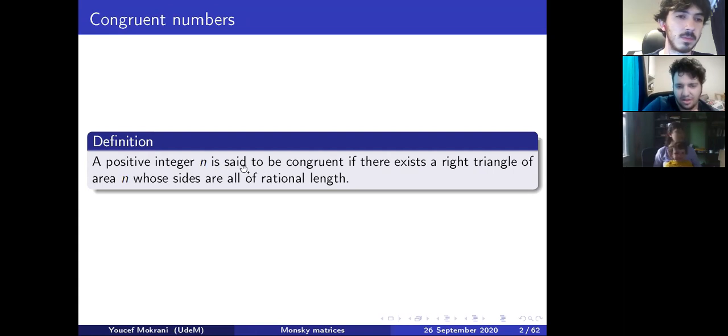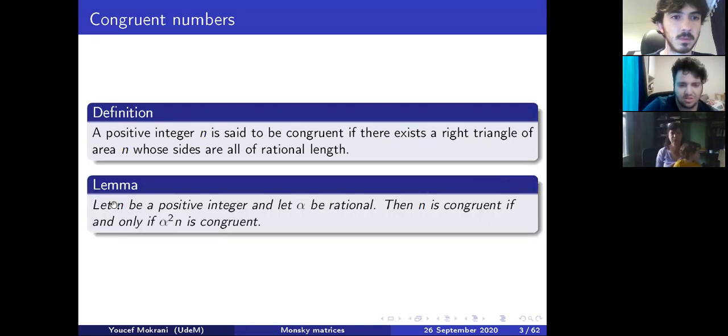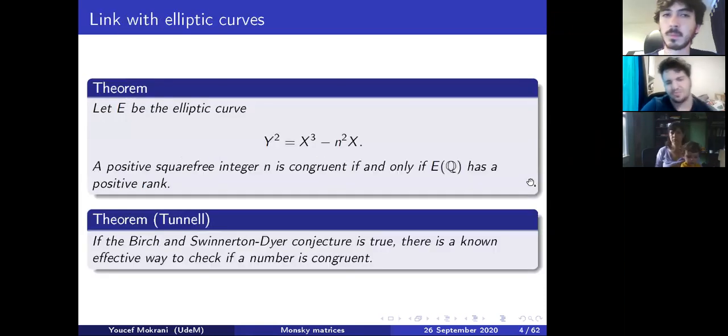A positive integer n is said to be congruent if there exists a right triangle of area n whose sides are all of rational length. Super quick, we can just suppose that n is square free, because we can multiply every side by alpha to get alpha squared n. So n is square free for the rest of the talk.